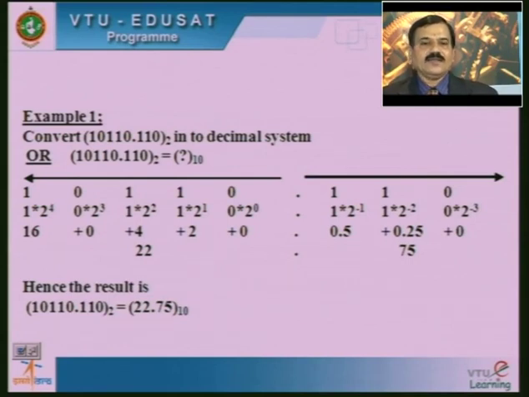Then finally, if we want to write the result, it is noted in this format: 10110.110 base 2 is equal to 22.75 base 10, which is the equivalent decimal value.